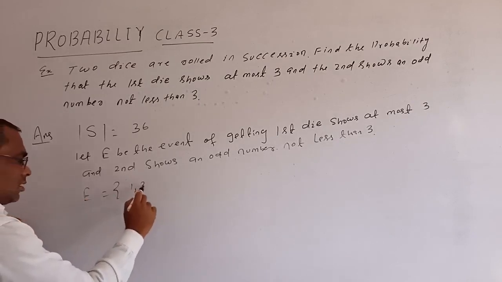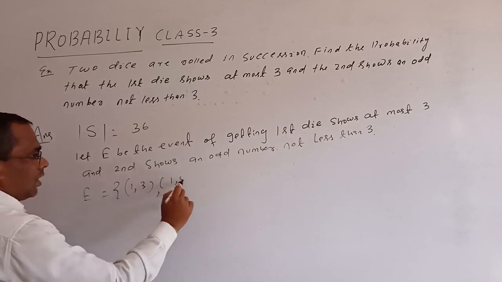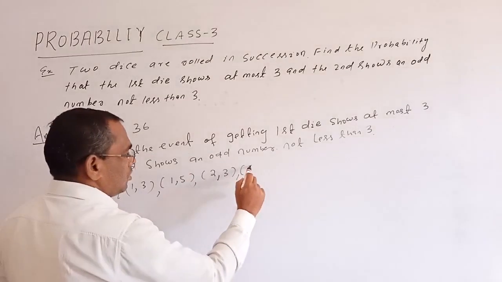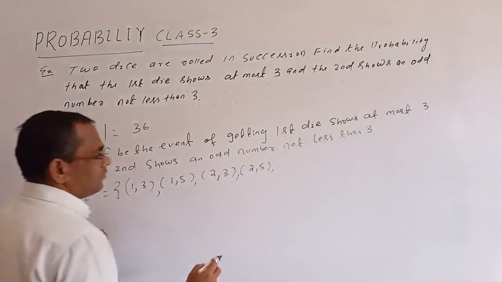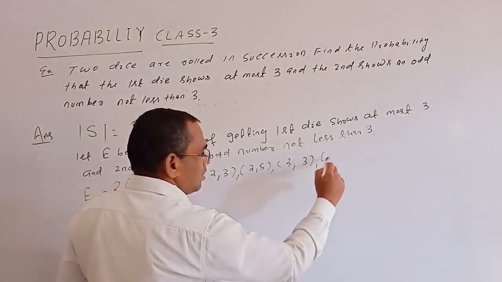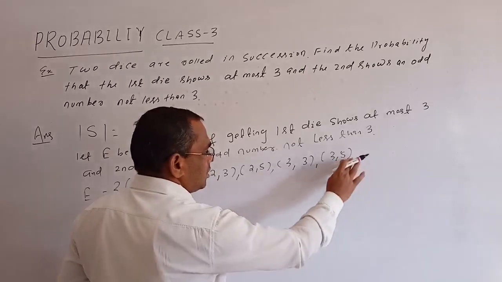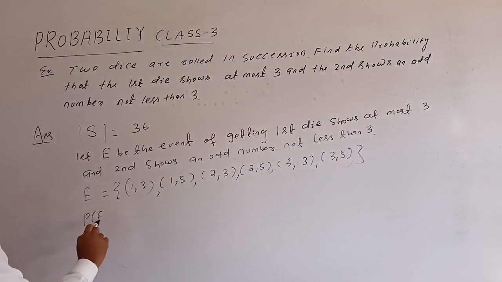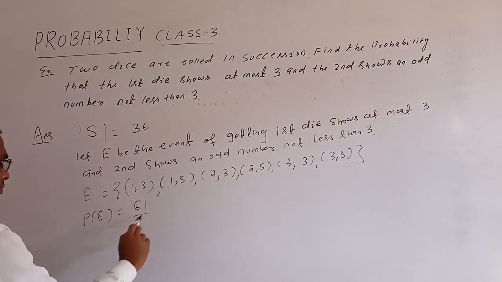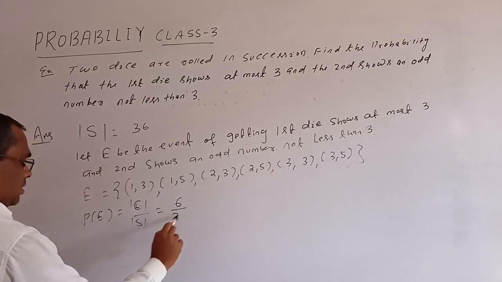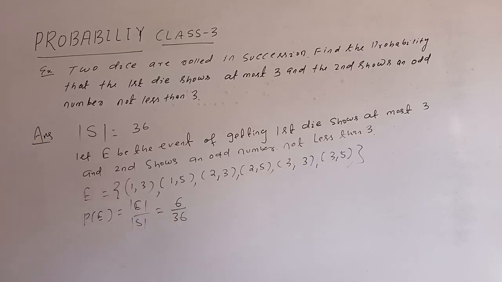(1,3), (1,5), then (2,3), (2,5), then (3,3), (3,5). Okay, so probability P of E equals mod E by mod S. So what is the cardinality of E? 1, 2, 3, 4, 5, 6, so 6 by 36. Okay, so the answer is 6 by 36.